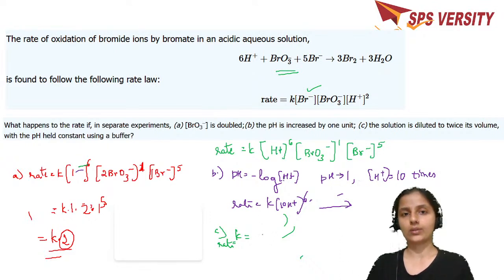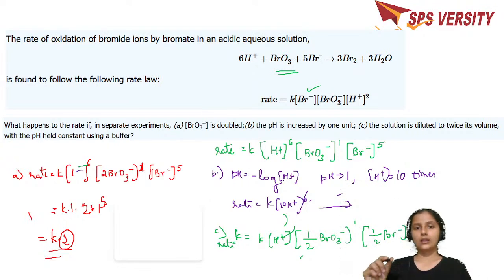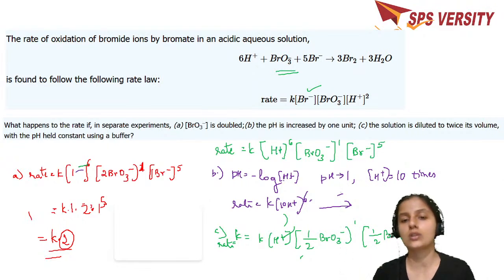So the rate is equal to K into H plus concentration remains the same, but since it's diluted twice, this becomes half BrO3 minus power 1 and half Br minus to the power 5. If this particular rate law expression was not given, then these would have been the answers.